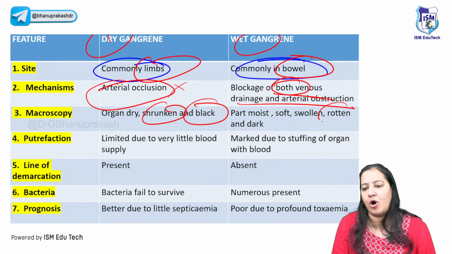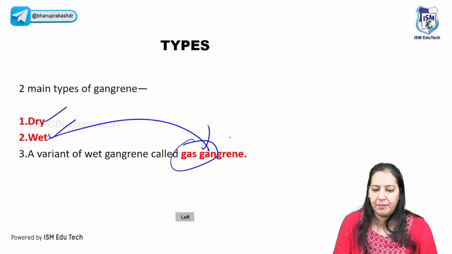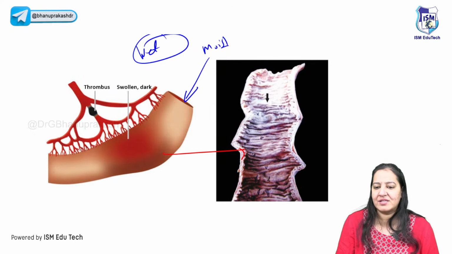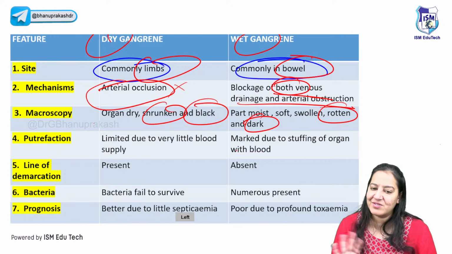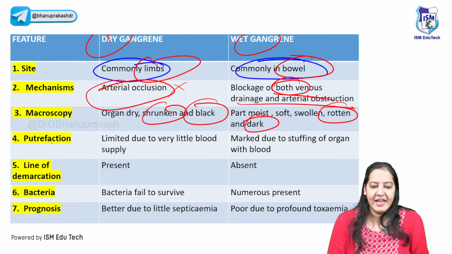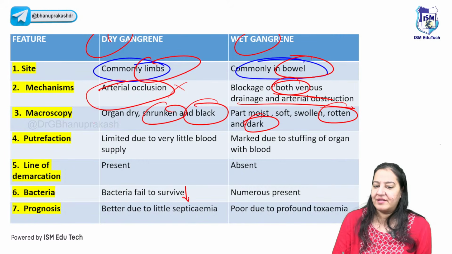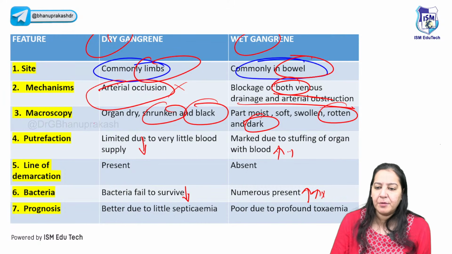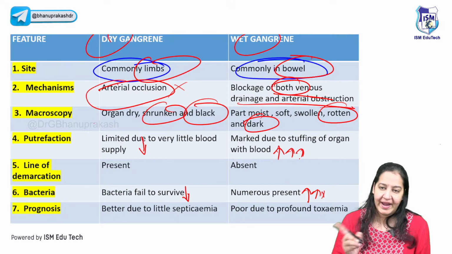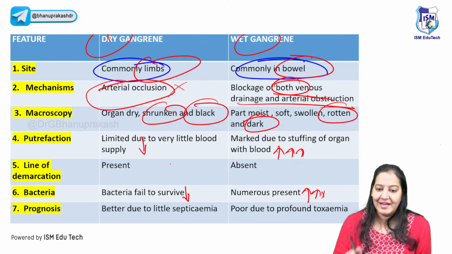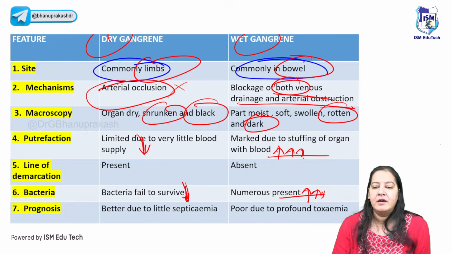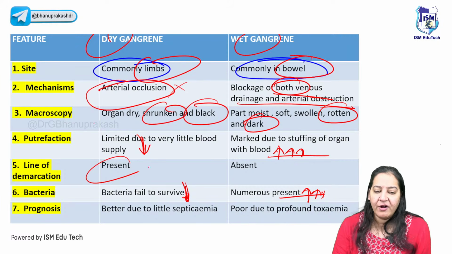In the wet also, the organ is rotten and black. Here also the organ becomes black. Let me show you. Can you see the black organ? Here also the intestine converted black. So black color is common in both of them, right? Here, fewer bacteria are there in dry, that's why less putrefaction. But here abundant bacteria are present, so abundant putrefaction. You have to understand: less bacteria, less putrefaction; abundant bacteria, abundant putrefaction.